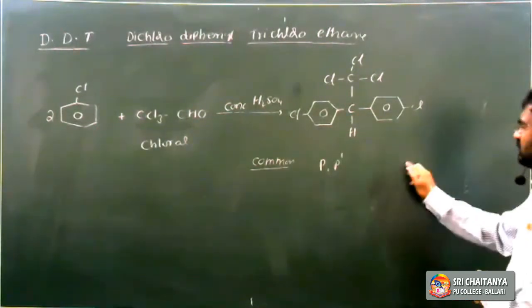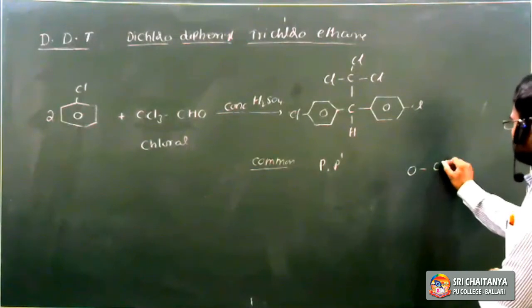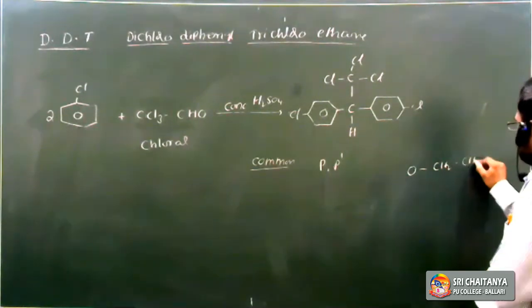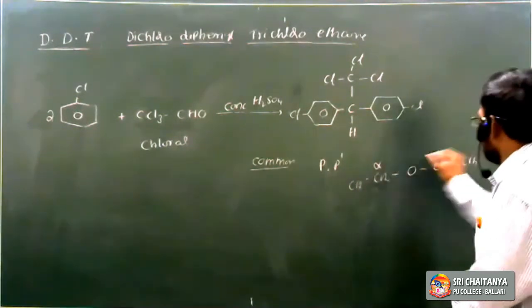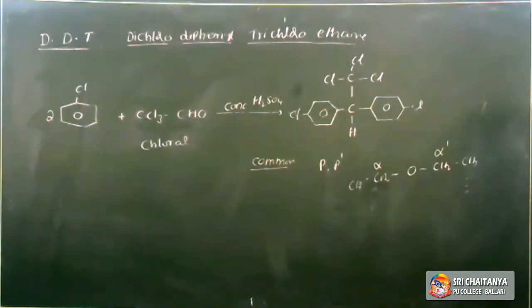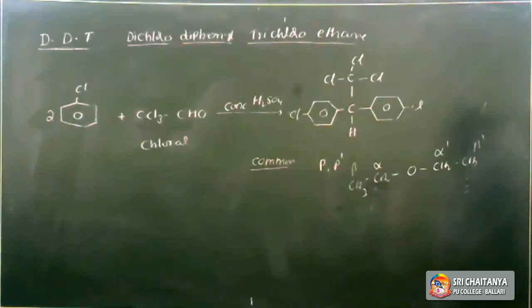On the ethane part, the first carbon is CH3, considered alpha, then the next is beta. Here it is para, and the other is para dash.